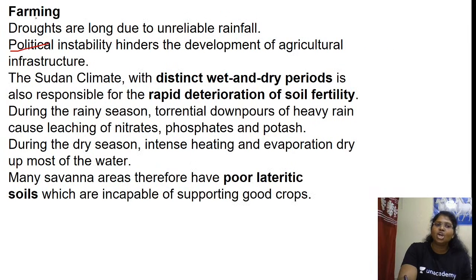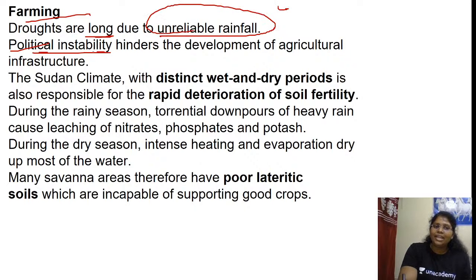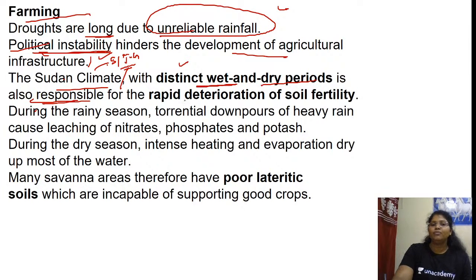Farming: droughts are long due to unreliable rainfall. Political instability, of course, hinders the development of agricultural infrastructure. The Sudan climate, or savanna or tropical grassland, with its distinct wet and dry periods is also responsible for rapid deterioration of soil fertility. So this point we have already strongly registered.